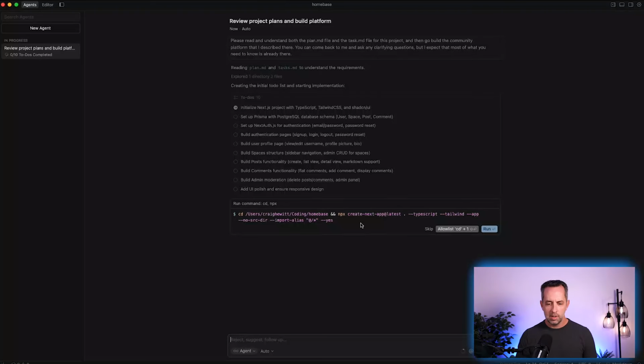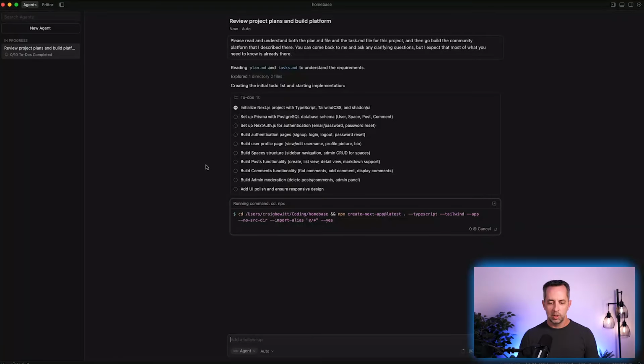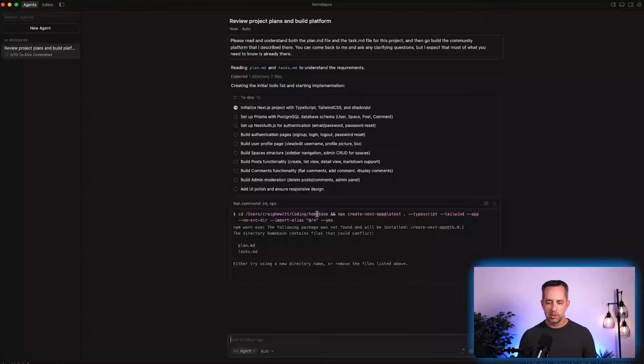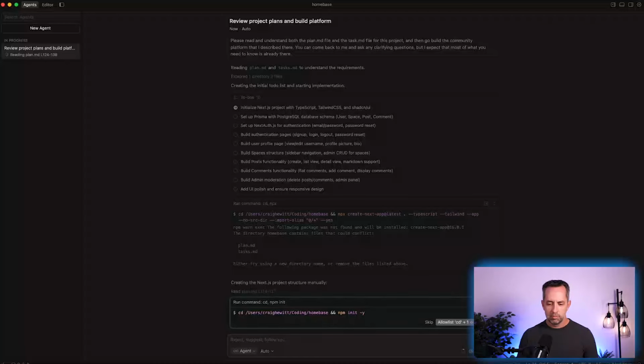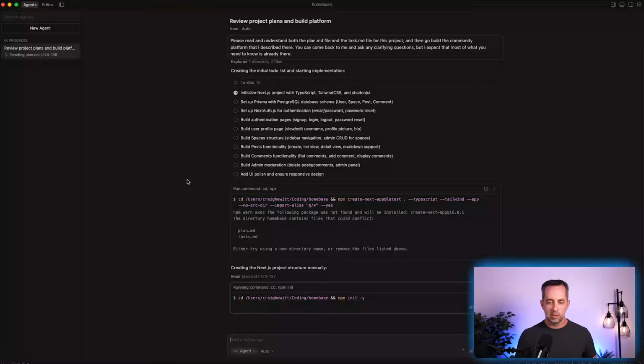Okay, so asking for this, yep, run. So going to create a Next.js app. We're calling this Homebase using TypeScript Tailwind. And asking for, cool. Okay, so cool. It's like, hey, yep, you can run this as a one-time thing or always allowed to do this, which is CD and NPM. So yep, let's just let it do that.